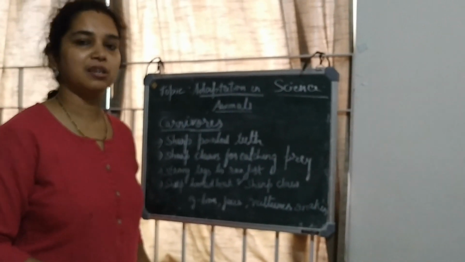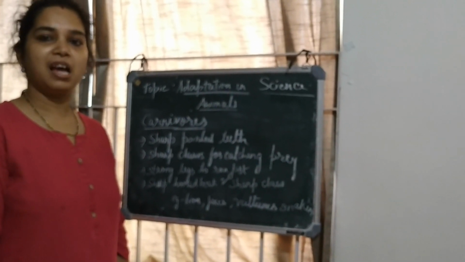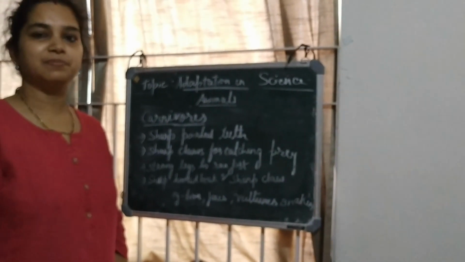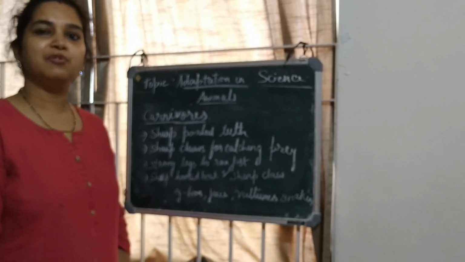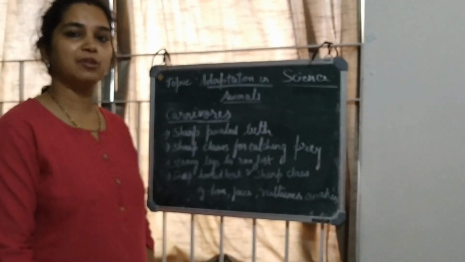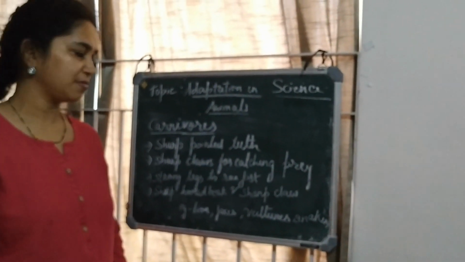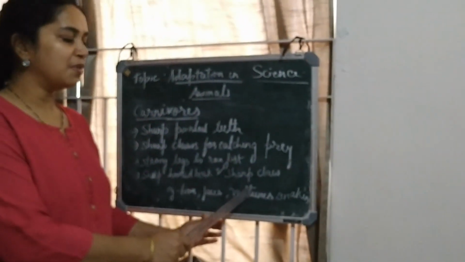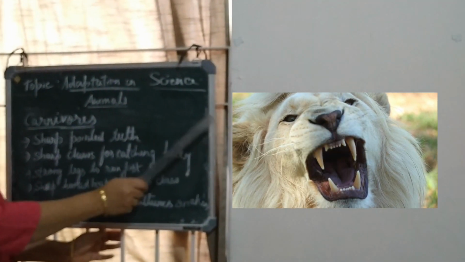Most snakes are also carnivorous. They move with the help of scales and they swallow the animals they eat. Vultures and eagles are also carnivorous birds. They have a hooked beak and sharp claws so that they can catch hold of the prey and eat it. So the examples include lion, fox, vulture, and snake, as you can see in the figure over here.